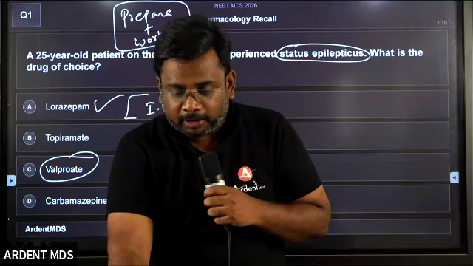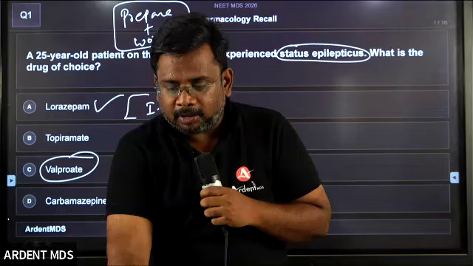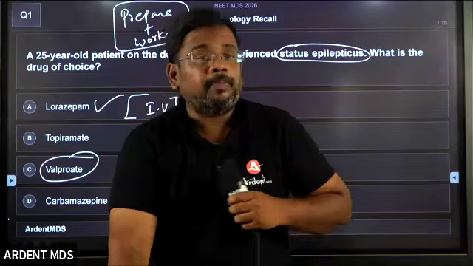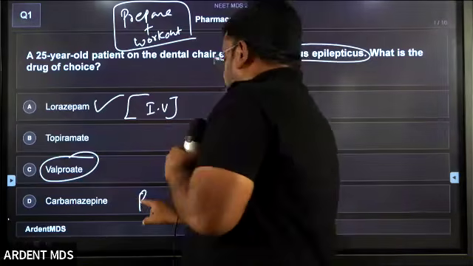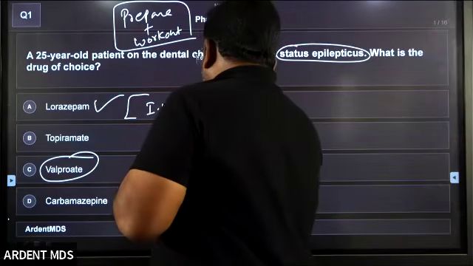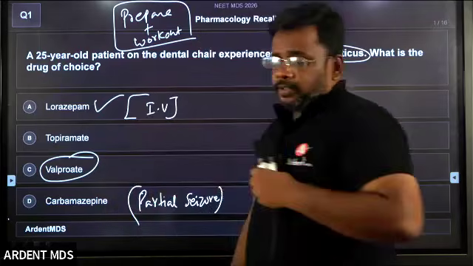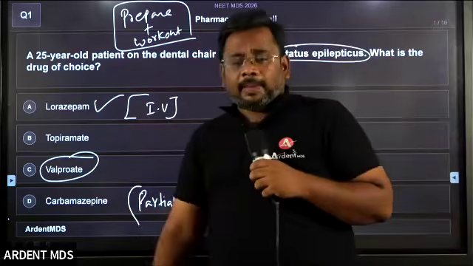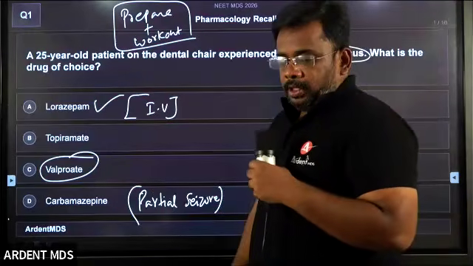Except, can you give some exception? Partial seizures, very good. For partial seizures, the drug of choice is carbamazepine. This is one exception.